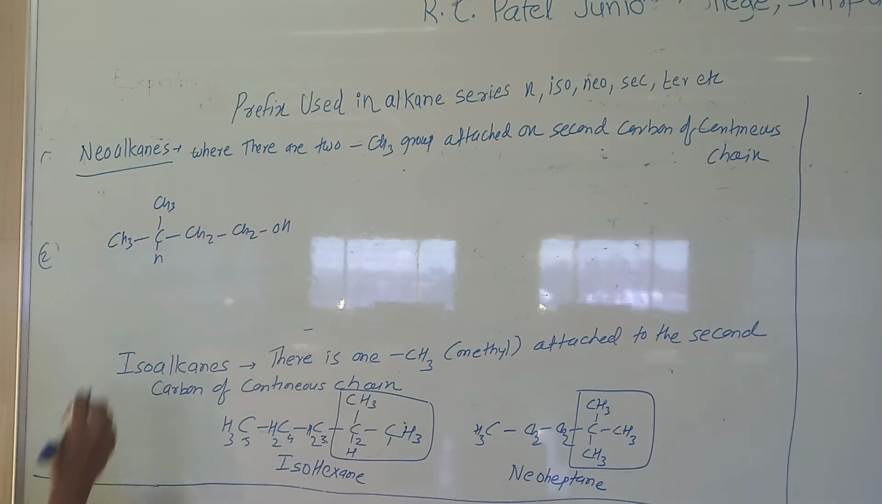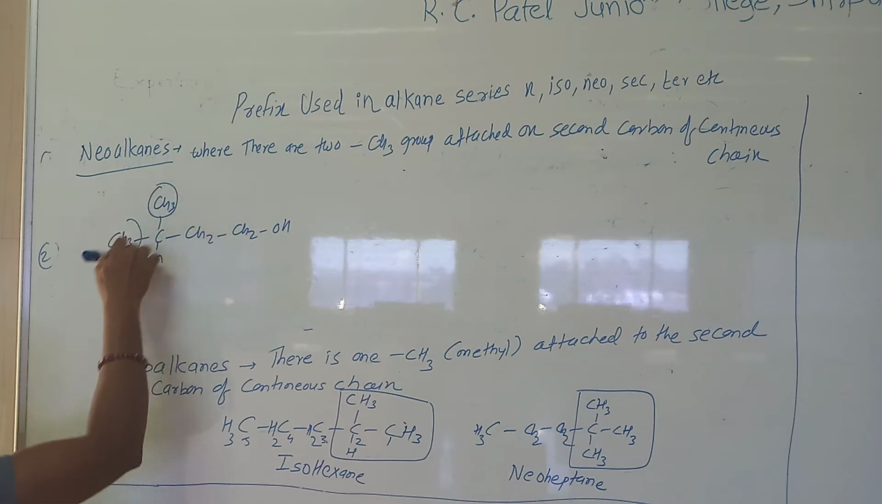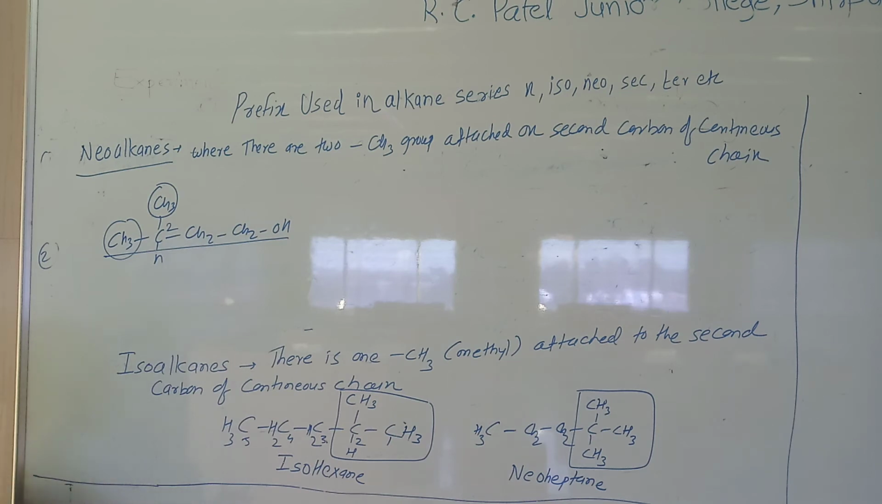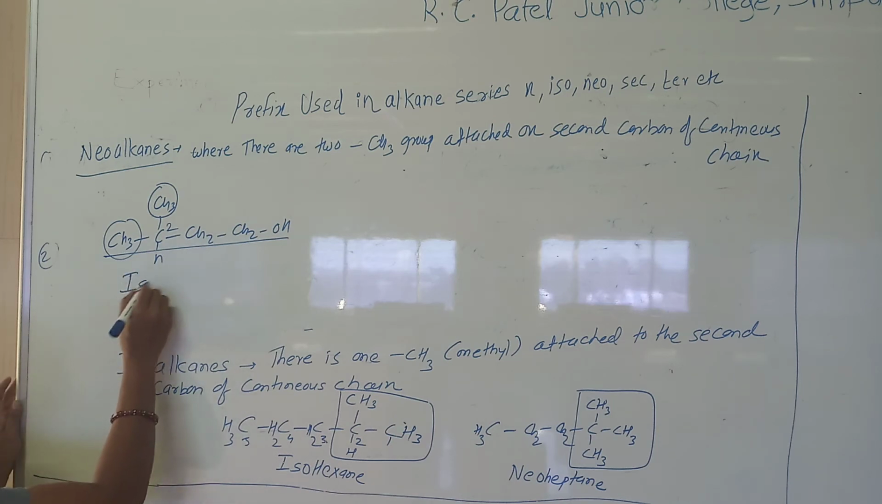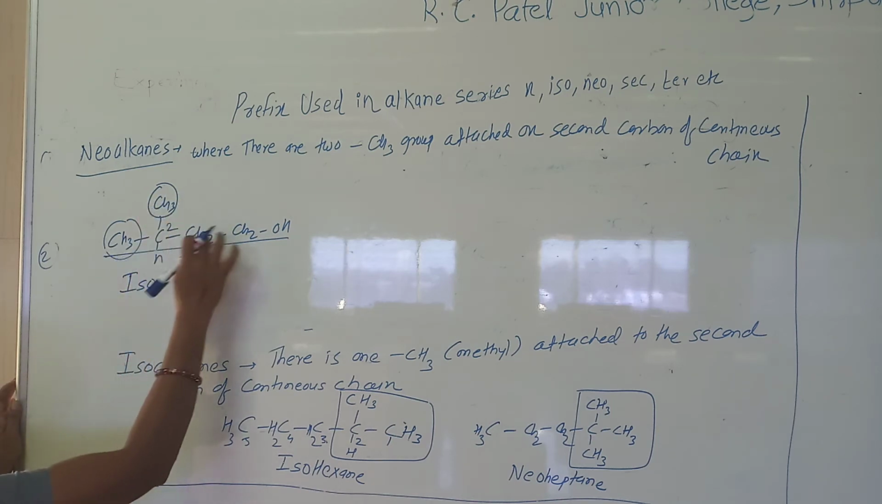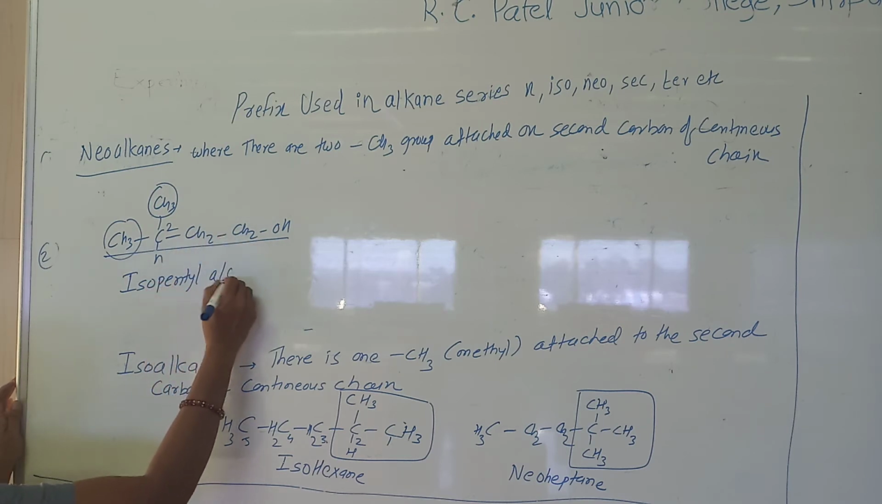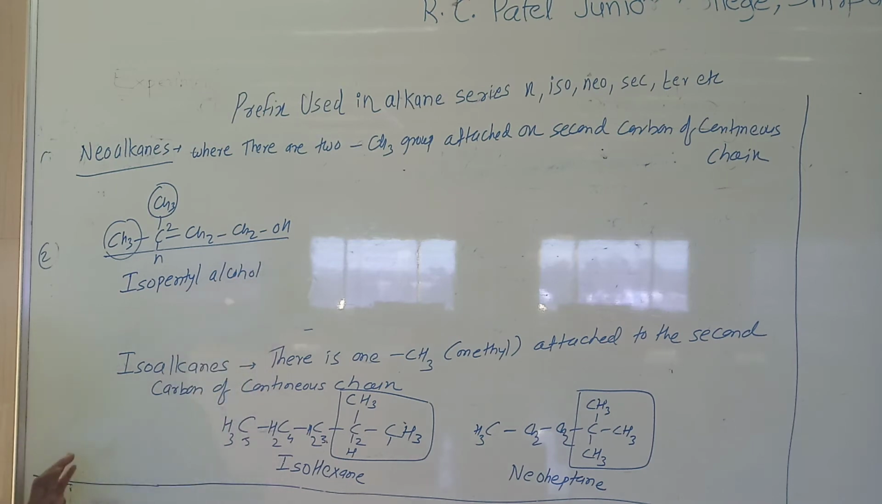Okay. Now look at, carbon is attached to two methyl groups, or there is one methyl group on the second carbon, so it is iso. So as it is iso, 1, 2, 3, 4, 5. So it is isopentyl alcohol. So it is isopentyl alcohol.